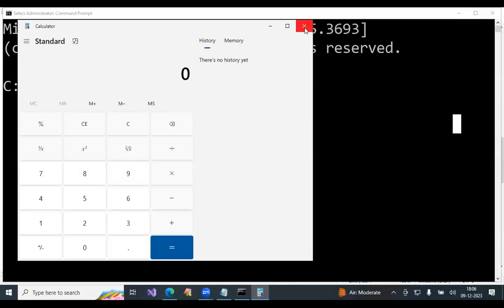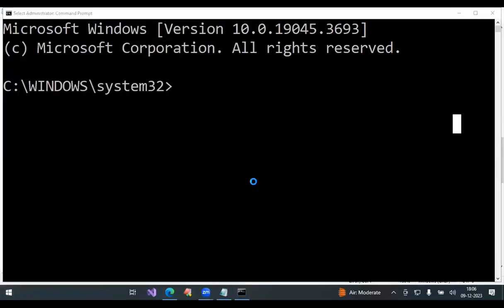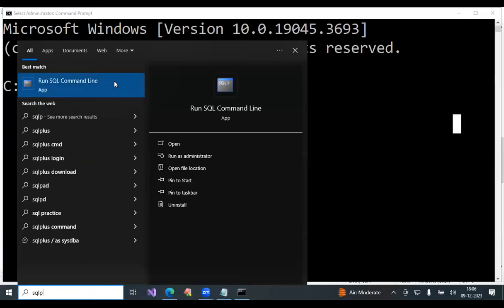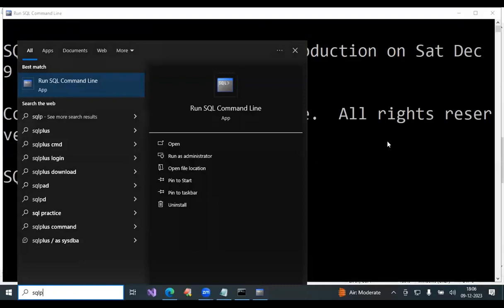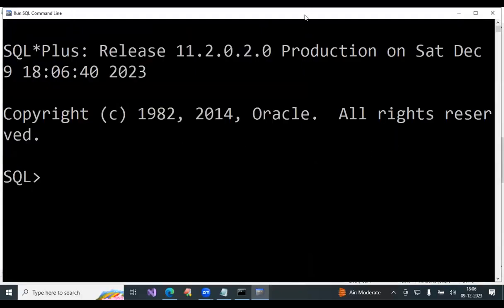Now, here I'll open the SQL prompt. Now, what is this? Is it an application or a database? This window you have seen, no? Already many people are attending the Oracle class. How many people are attending the Oracle class? Just raise your hand. So almost the majority, 90%. Okay, right, very good.